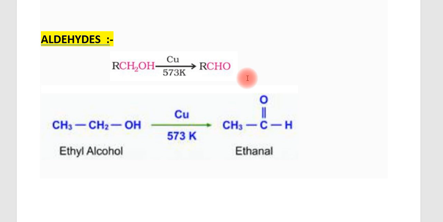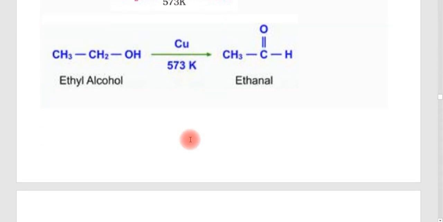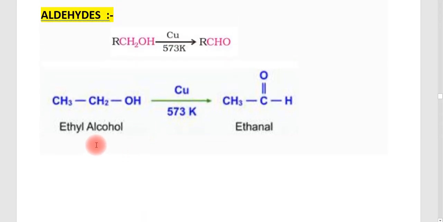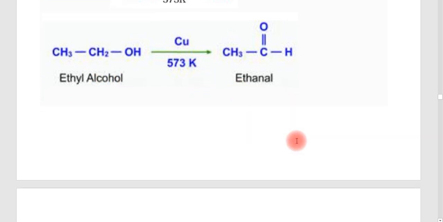The alcohol is taken, and the corresponding aldehyde will be produced by passing it over copper. We are using copper as the catalyst, and you can go through an example here. This is ethyl alcohol in the presence of copper at 573 Kelvin. You are getting an aldehyde, that is ethanal.